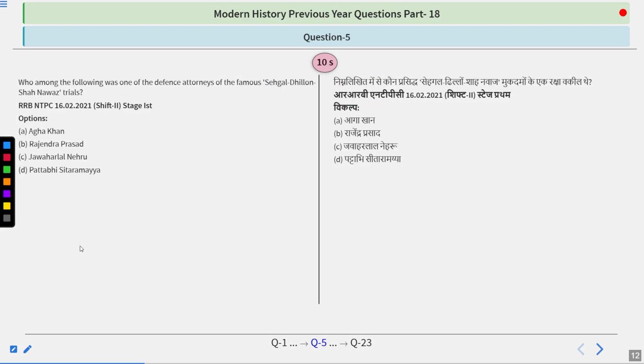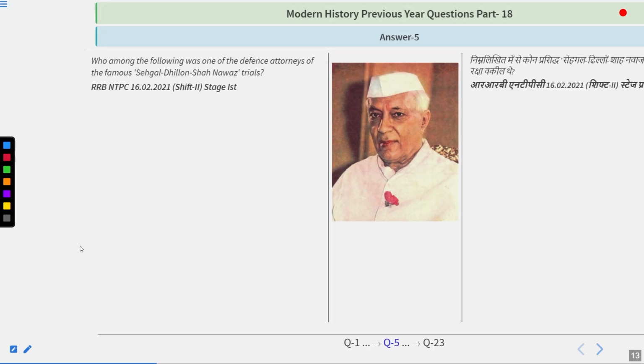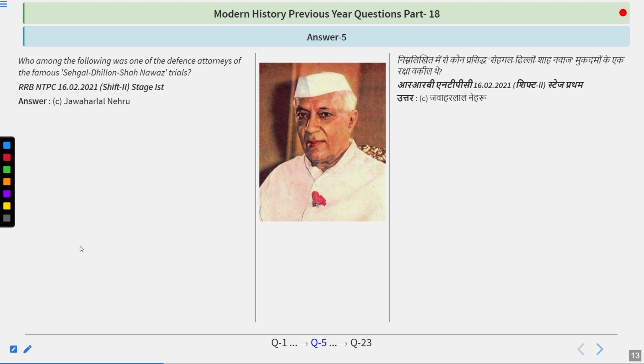Who among the following was one of the defense attorneys of the famous Sehgal Dhillon Shah Nawaz trial? Options are Aga Khan, Rajendra Prasad, Jawaharlal Nehru, Pattabhi Sitaramayya. Think about it. This is a very important question, guys. And you're right. The answer is Jawaharlal Nehru.